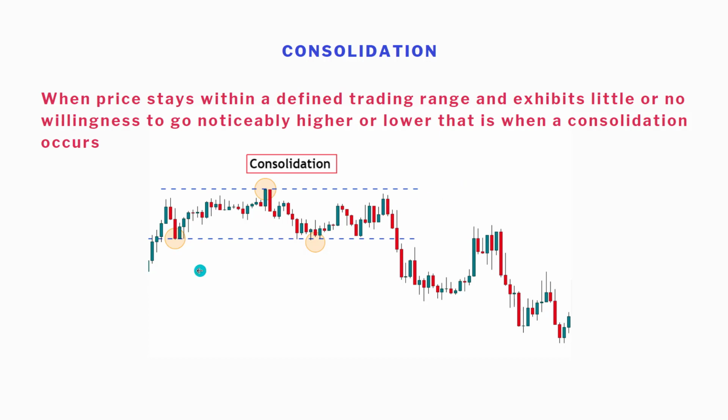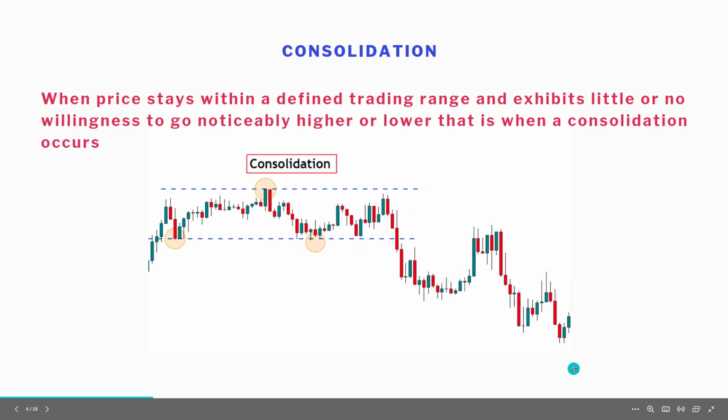If you've ever seen where price is just bouncing between two levels, you can actually see this is a typical example of what we call a consolidation. Other people call it a ranging market. And when this happens in the market, it is basically known as the accumulation stage. That is where the smart money is trying to accumulate orders before they deliver it to the other side of liquidity. You can always see after a consolidation or a range, price will break outside it and deliver liquidity either to the upside or to the downside.